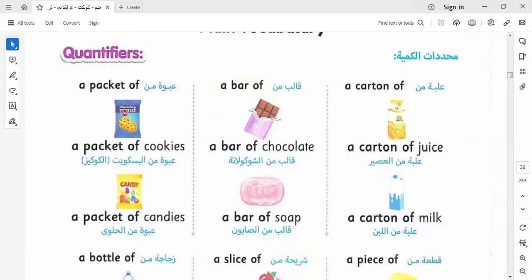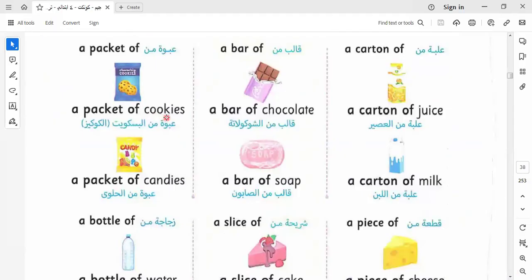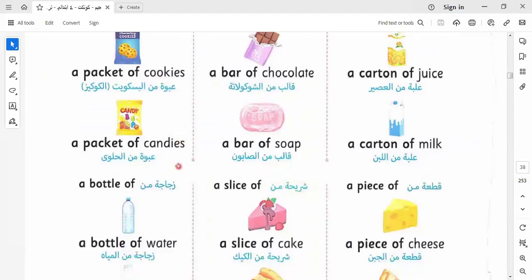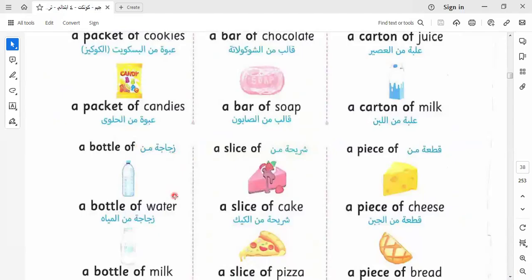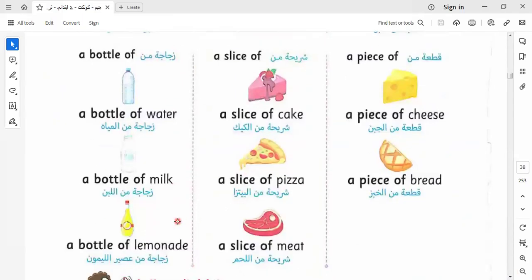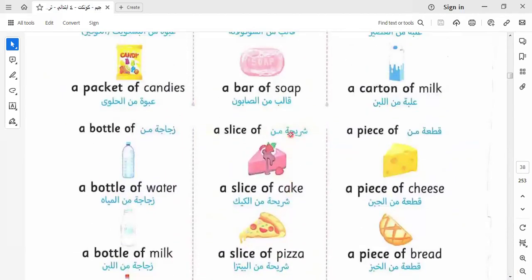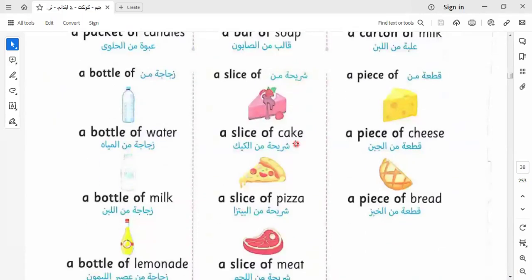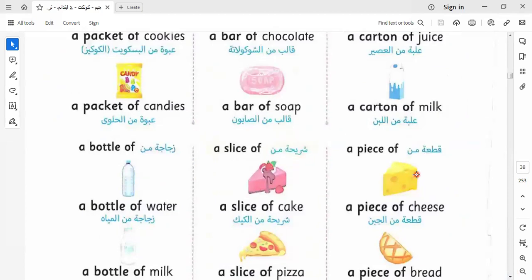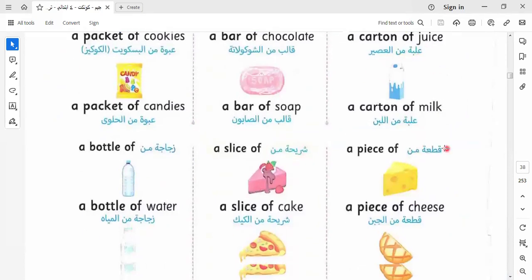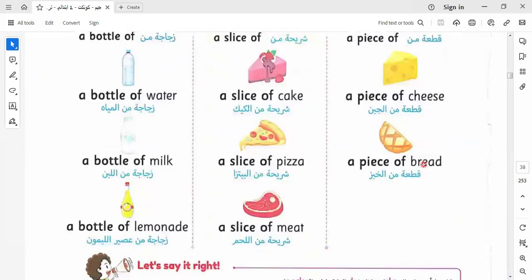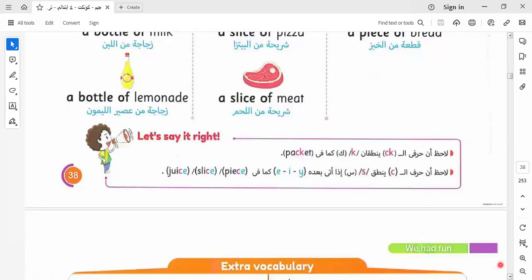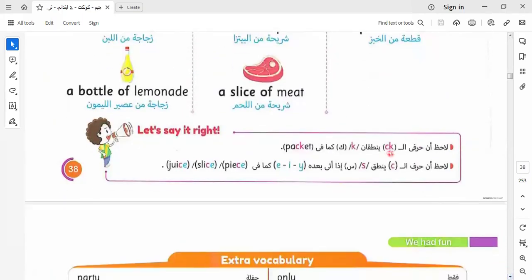We talked about packet of, and we know that packet of is used with cookies and candies. We use bottle of with water, milk and lemonade. We use a pair for chocolate soup, and we use a slice for cake, pizza, and meat. And we use a carton of juice and milk, and we use pieces for cheese and bread. And we know the pronunciation: CK is pronounced as K.